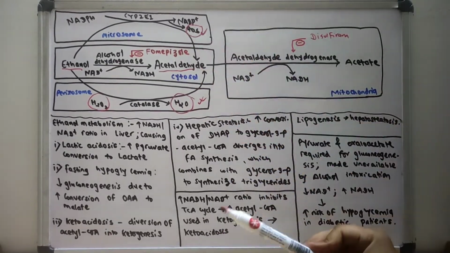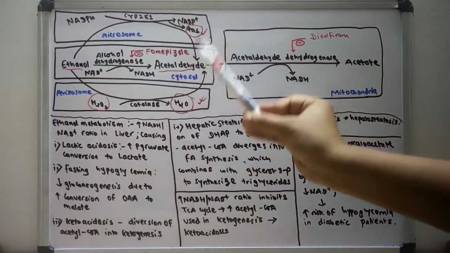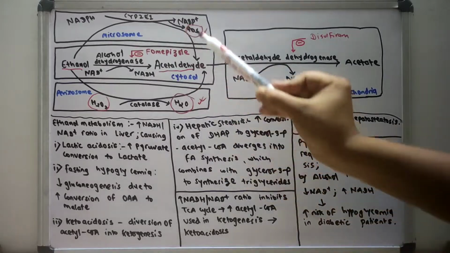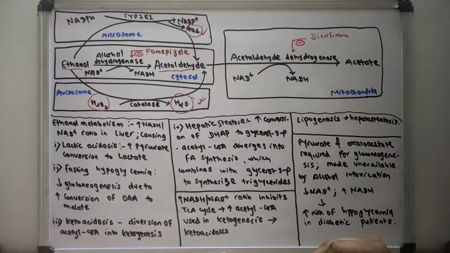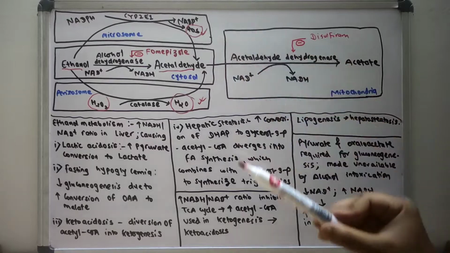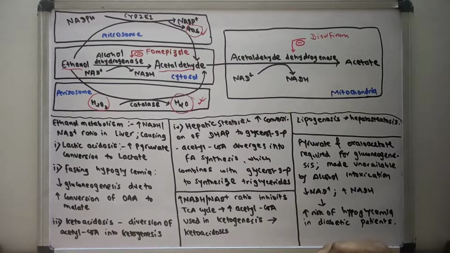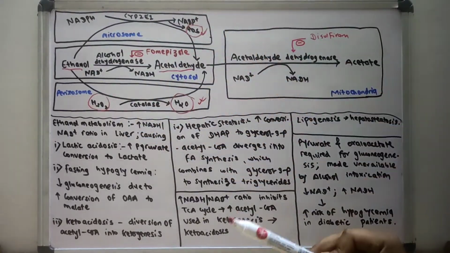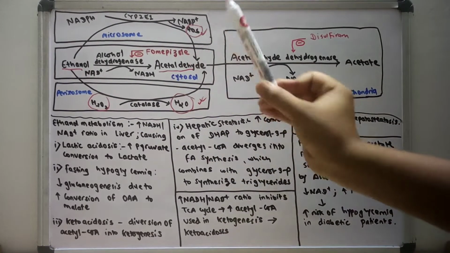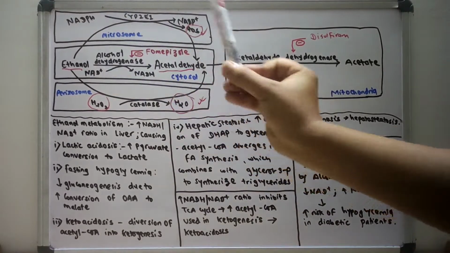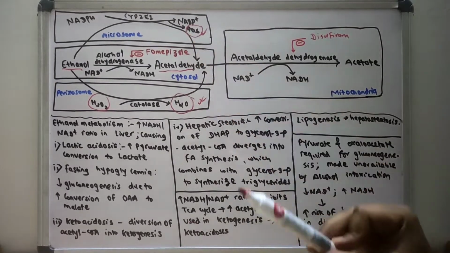This conversion of ethanol to acetaldehyde by alcohol dehydrogenase can be inhibited by the drug fomepizole. Fomepizole is the drug that inhibits the alcohol dehydrogenase enzyme, which will inhibit the conversion of ethanol to acetaldehyde. Fomepizole is the drug that is used in acute ethanol intoxication.